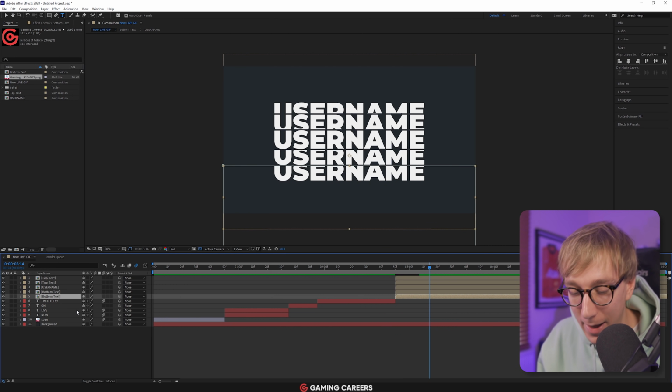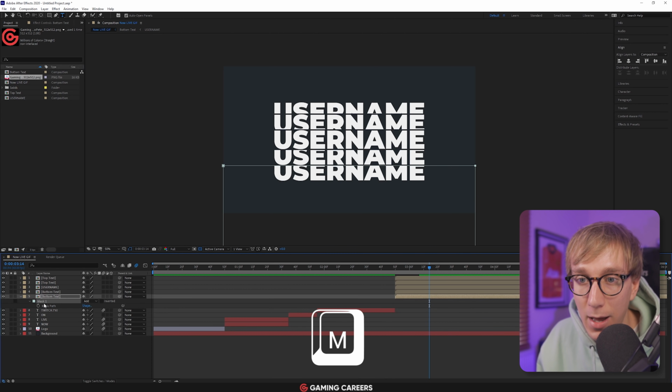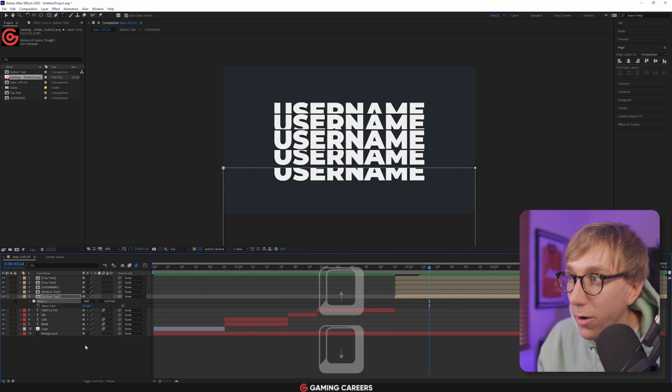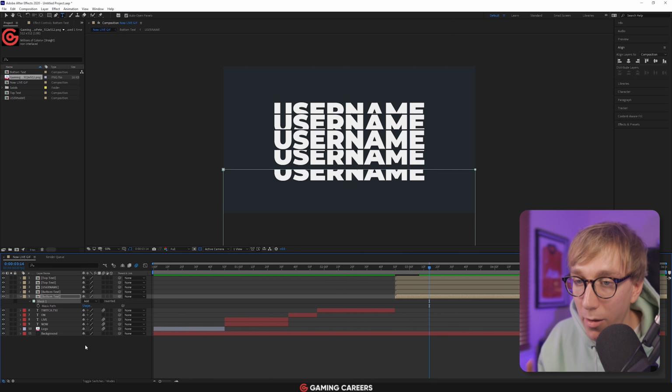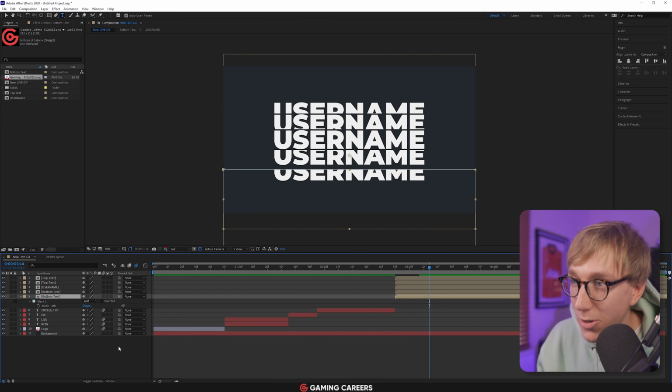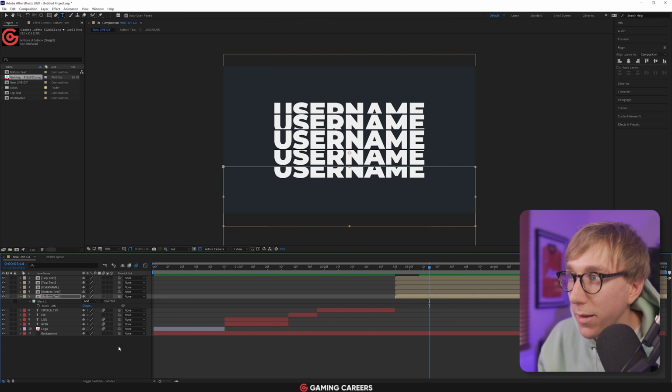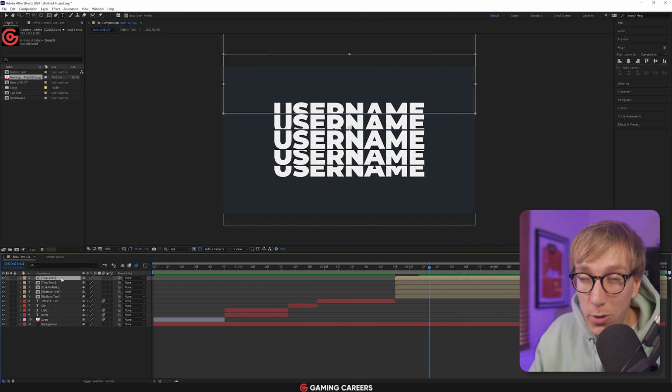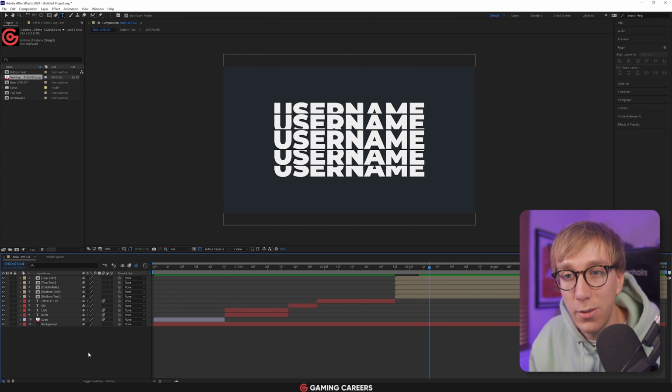So highlight the layer, press M on your keyboard to bring up the mask, highlight the mask. Again, use up and down on your keyboard to delete a little bit more. We're going to match this up with the top one. So about there will be right. And then deselect the mask, reselect the layer, and then use up and down on the keyboard again to position this in the correct place with a gap, something similar to that. If you want one more stack, repeat the process once more. I'll do that quickly now.